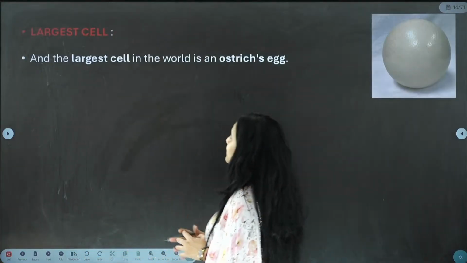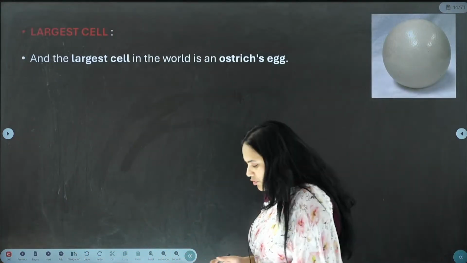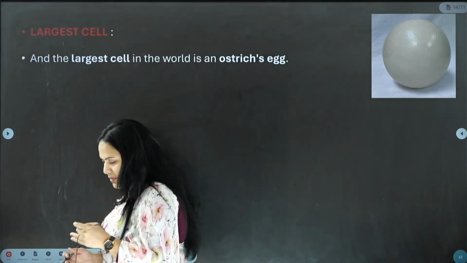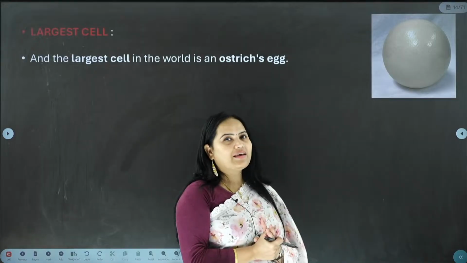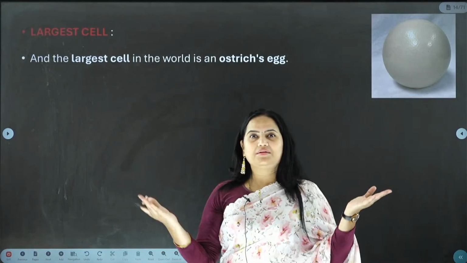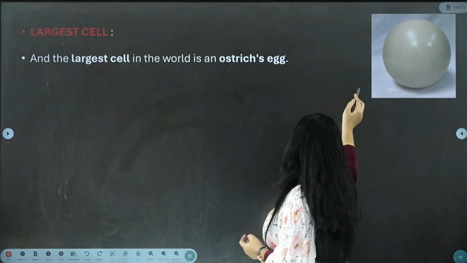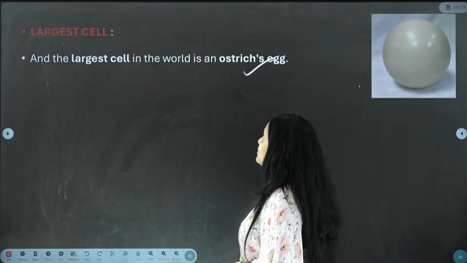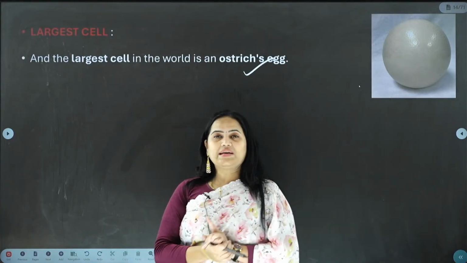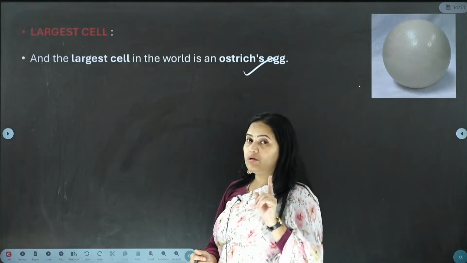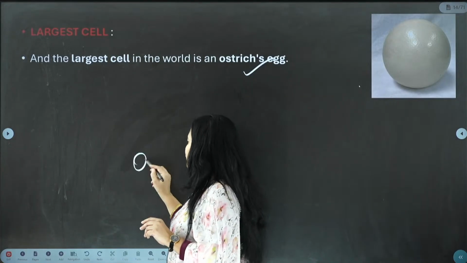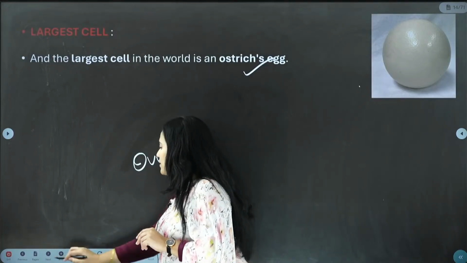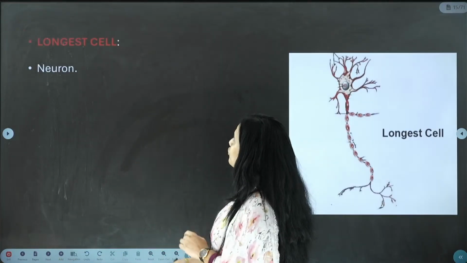And next, let us see the largest cell. Are you fond of omelette? मुझे personally omelette बहुत अच्छा लगता है, but if you eat an omelette of an ostrich egg, it will be this large in size, because the ostrich egg is considered the largest cell in the world. But if you are talking about the largest cell in the human body, then it is the ovum. Definitely the ovum is called the largest cell in the human body.